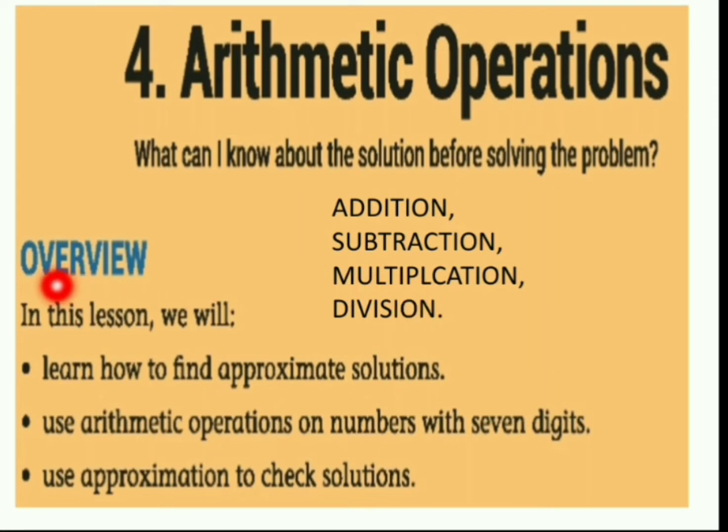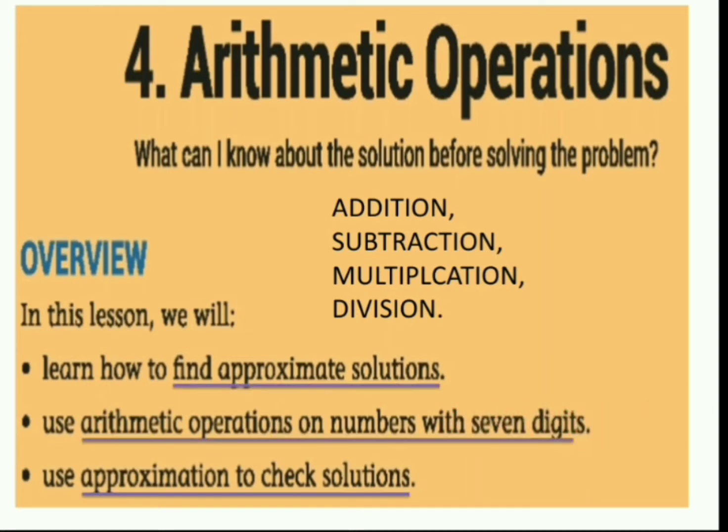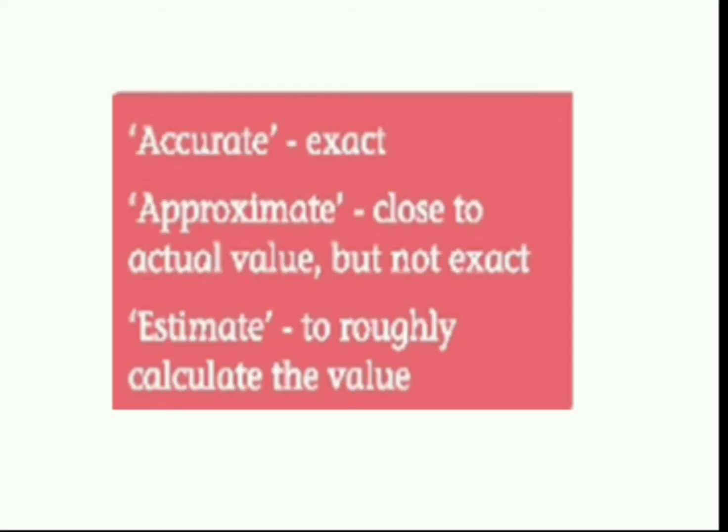Right, yes. Next, overview. In this lesson we will see about how to find the approximate solution. Then arithmetic operations on numbers with 7 digits. Then use approximation to check solution. So these are the 3 points you have to remember. Accurate means finding the exact value. Next, approximate, which is close to the actual value but not the exact value. Next one is estimate. It is like a rough calculation.